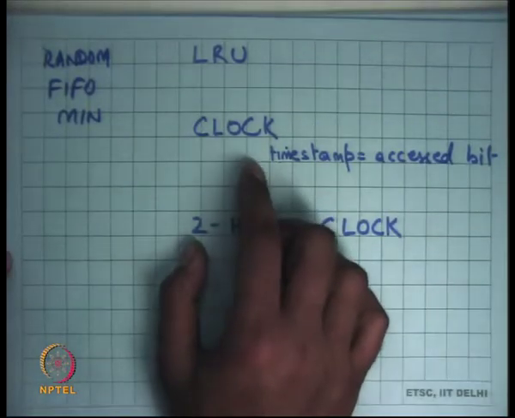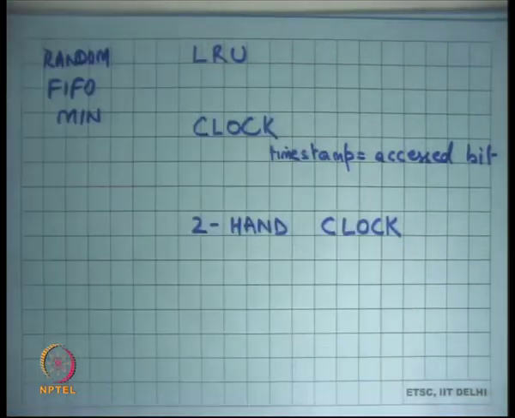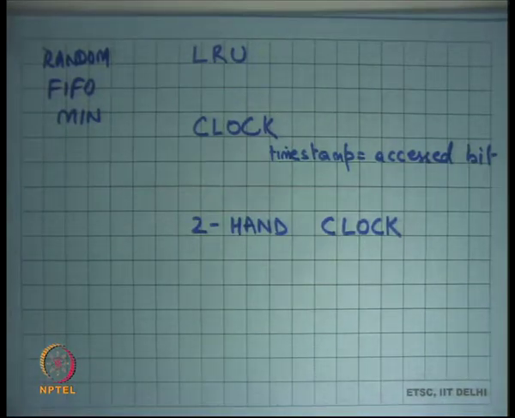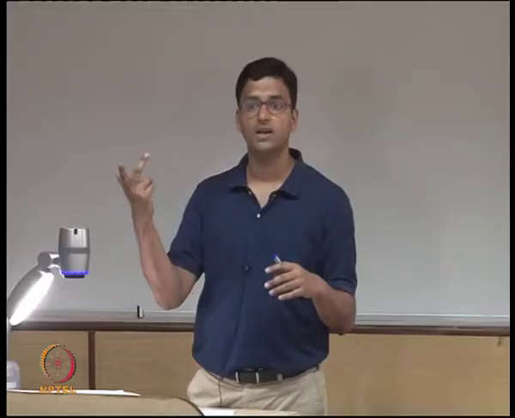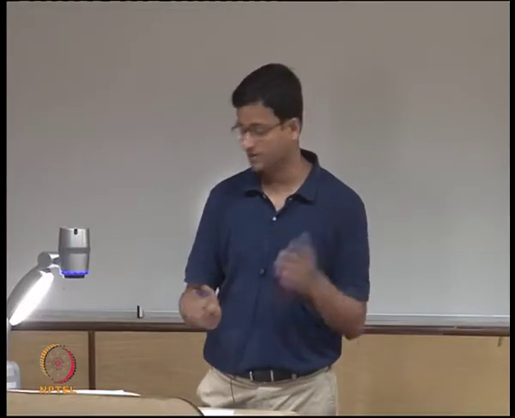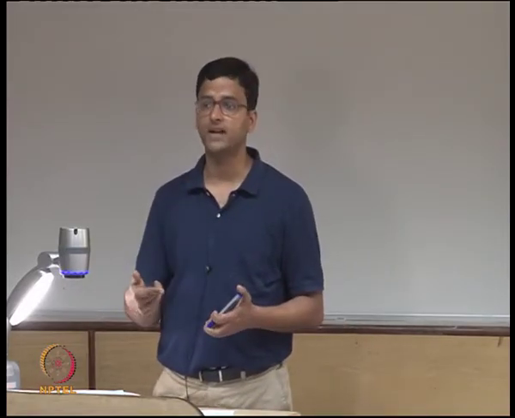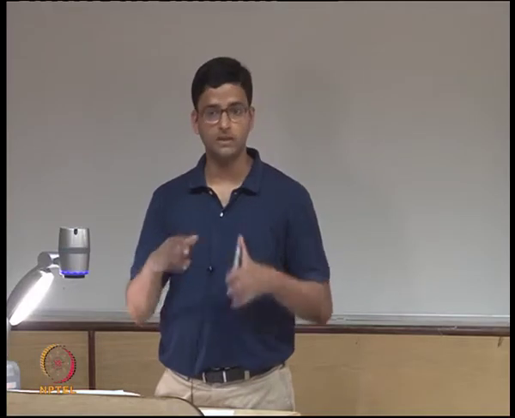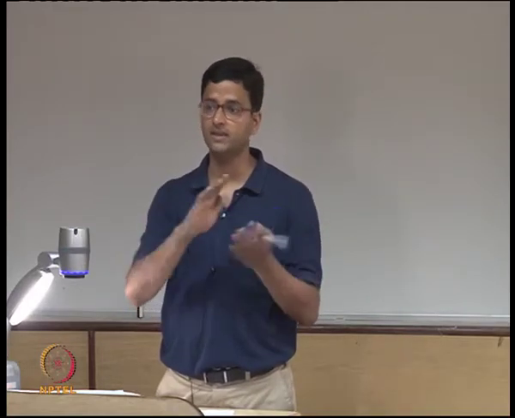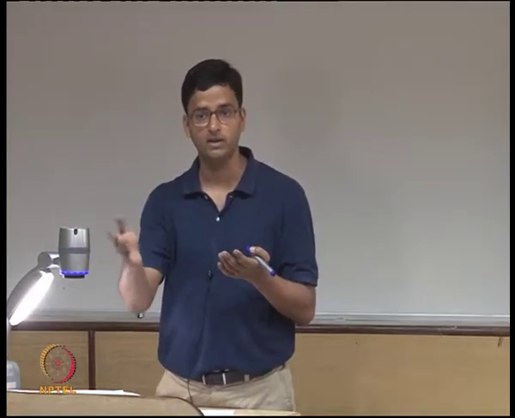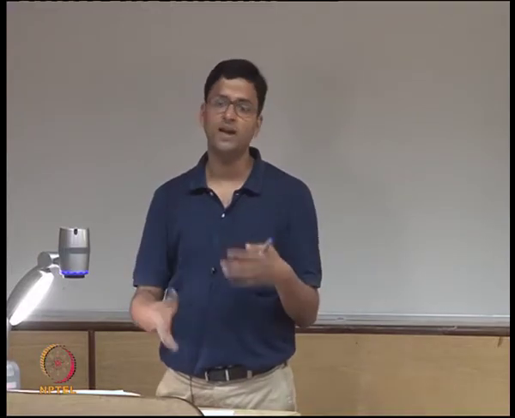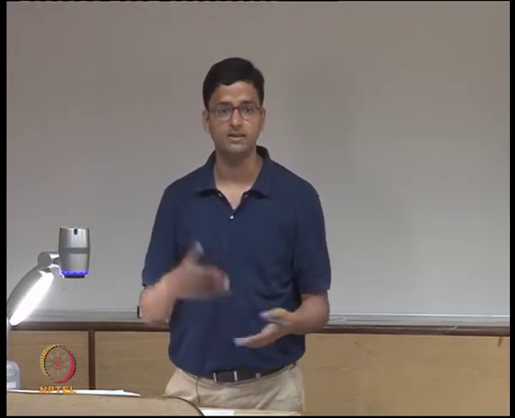Instead, clock is a 1-bit approximation to LRU, where the timestamp is just 1 bit, which says whether it was accessed or not. This bit is stored in the page table entry. Recall that there were these extra bits in the page table entry, and one of them is used on the x86 hardware to represent the access bit. The hardware sets the access bit: if the access bit was 0 and the page gets accessed, then the access bit becomes 1. If the access bit is already 1 and the page gets accessed, nothing happens. It just remains 1.